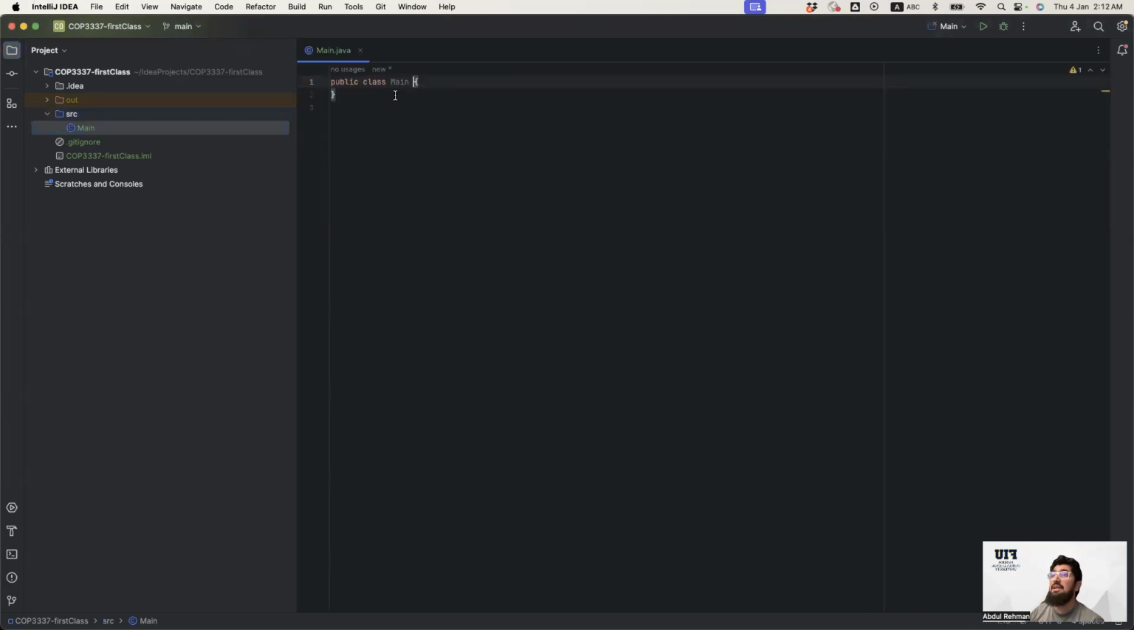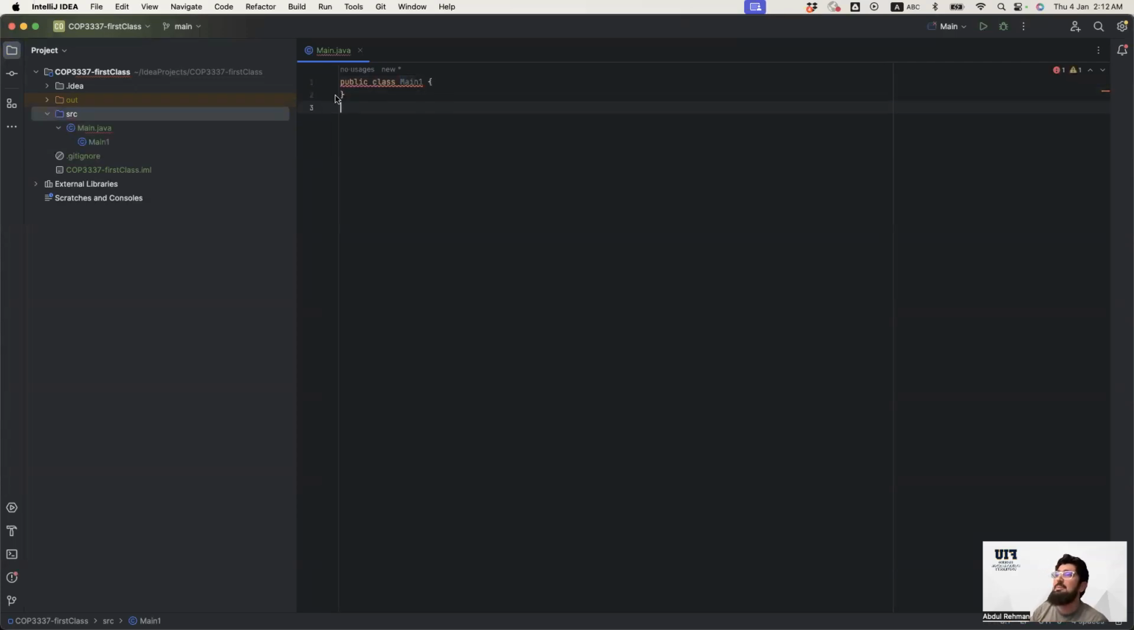Okay, so in IntelliJ, it is easy for us to map that this main.java file has to have this class name. If we don't have that, then we're gonna face an error. For instance, if I say main1, you're gonna see if I run, I will be having an error because this file name has to be mapped with the class name.